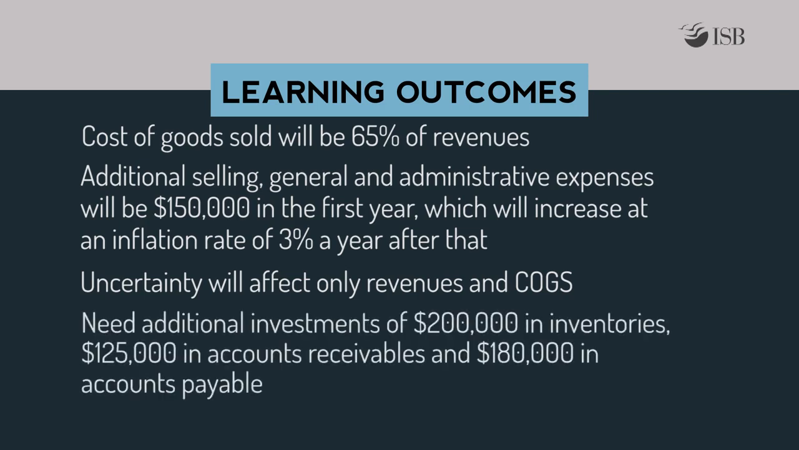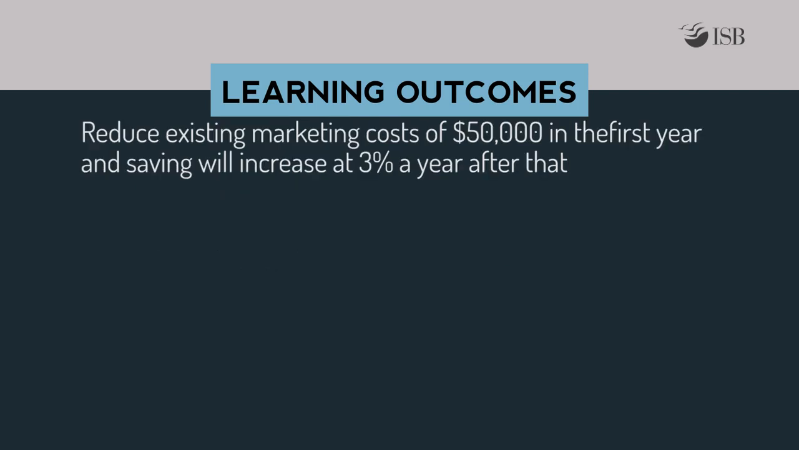The increased revenues will need to be supported by additional investments of $200,000 in inventories, $125,000 in accounts receivable, and $180,000 in accounts payable. Introducing the business intelligence platform will reduce some of the company's existing marketing costs by $50,000 in the first year. This saving will increase at an inflation rate of 3% a year after that.